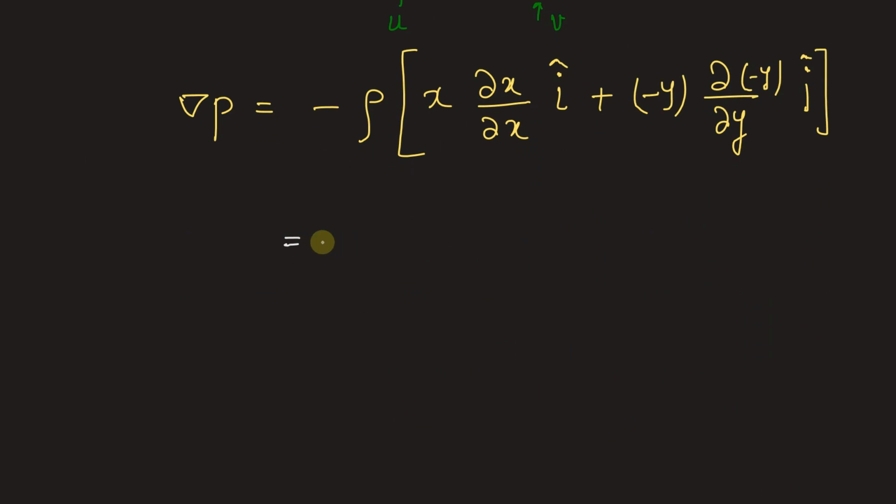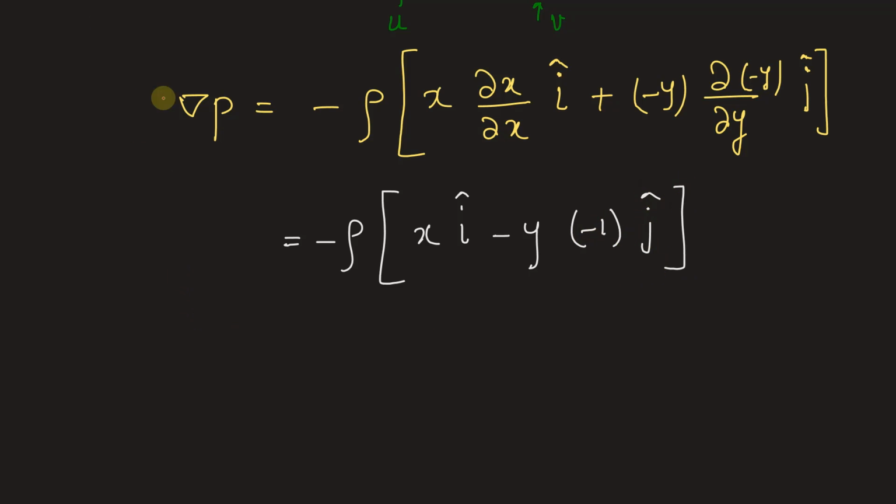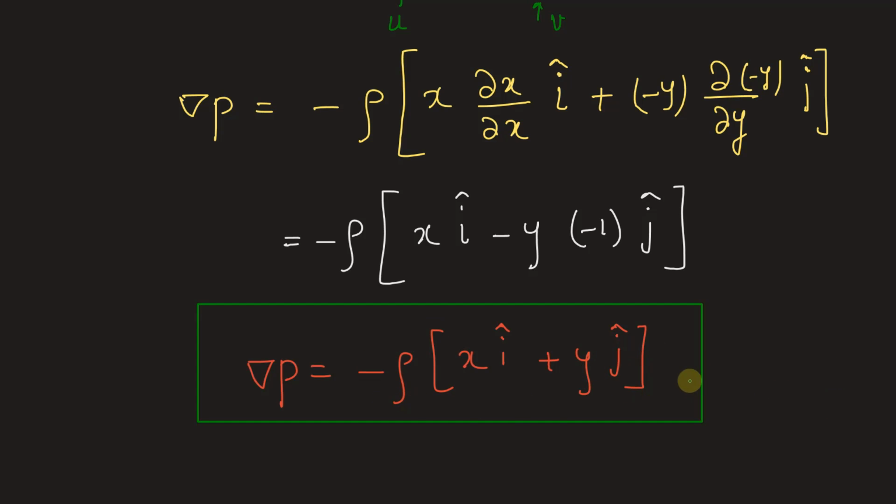This will be equal to negative rho multiplied by x into i cap, and negative y into minus 1 j cap. Fine. So finally we get grad of p is equal to negative rho times (x i cap plus y j cap), and that is our final answer.